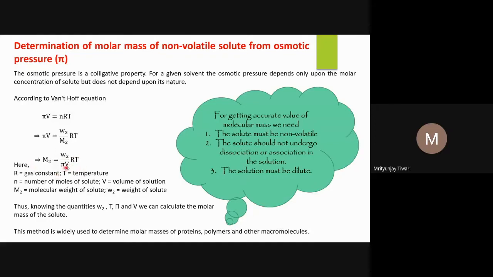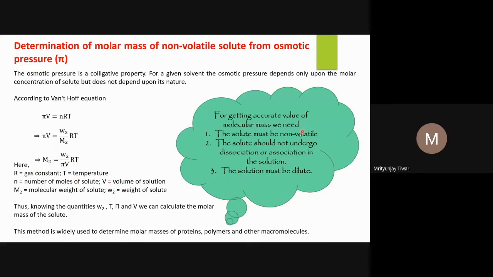Again I say, W2 is what? It is the weight or the mass of the solute. M2 is the molar mass of the solute. R is the gas constant. T is the temperature. Pi is the osmotic pressure, which one can find out experimentally. V is the volume of the solution. So with that, if these things are given, you can find out the molar mass of any solute.